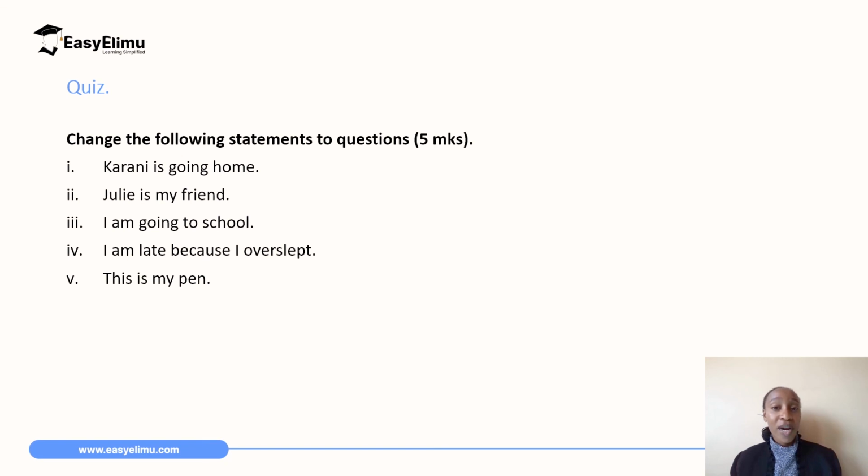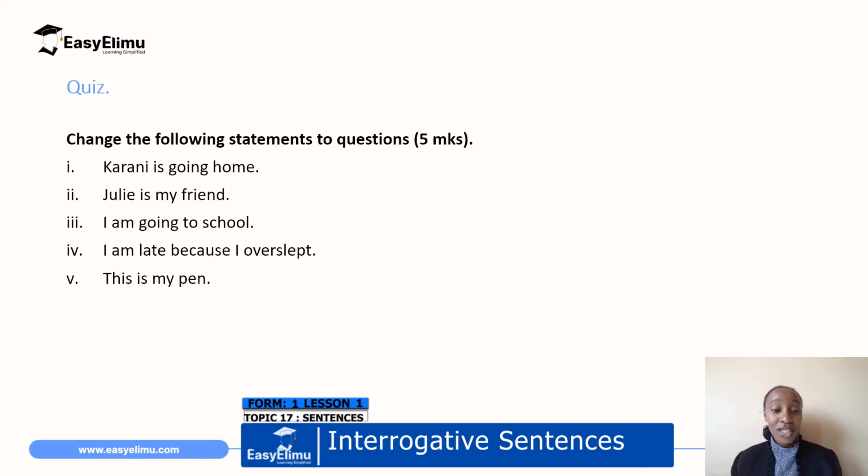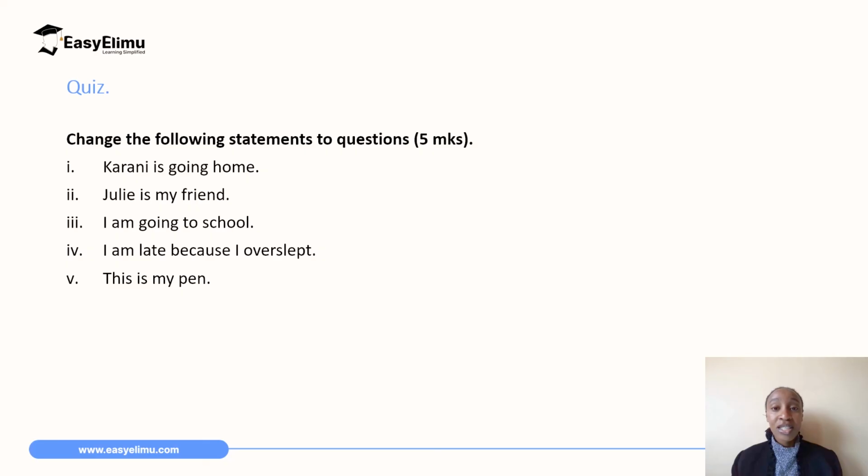For further practice, you can have a look at the quiz and attempt to do it. You are required to convert those sentences from statements to questions. So I can do one, then you can have a look at the rest. For example, the last one, this is my pen. That is a statement. To convert it to a question, you can say, whose pen is this? Remember, we said who seeks to know the identity of a person. So when you respond, this is my pen.